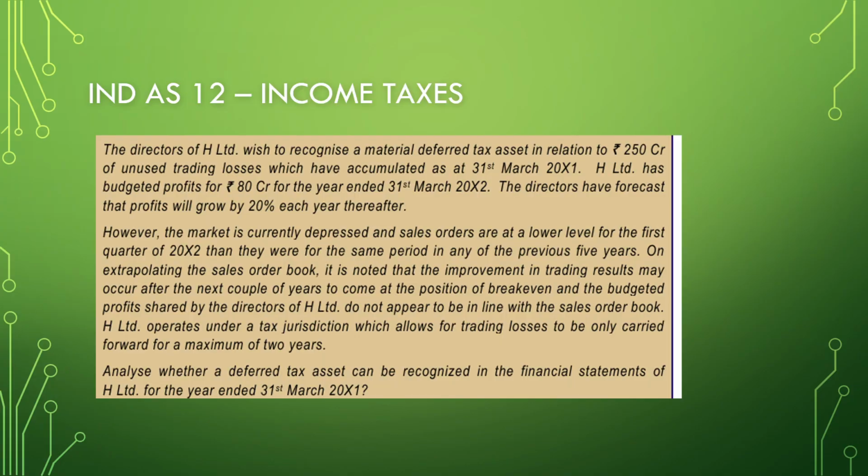So moving on to the next standard, Ind AS 12 Income Taxes. The directors of H Limited wish to recognize a material deferred tax asset in relation to rupees 250 crore of unused trading losses which have been accumulated as at 31st March 2021. H Limited has budgeted profits of rupees 80 crore.